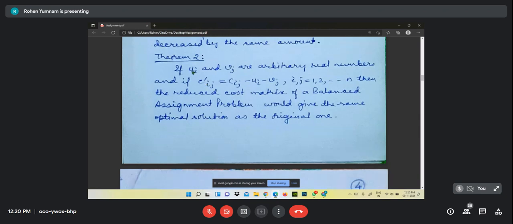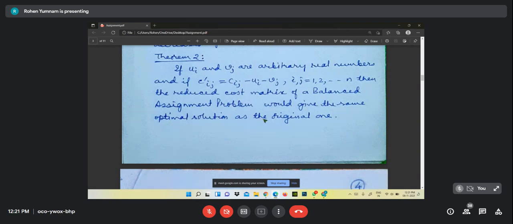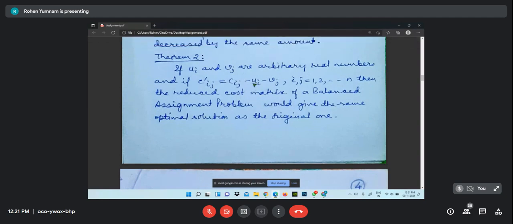And theorem 2: if ui, bj are arbitrary real numbers, and if c dash ij equals cij minus ui minus bj, then the reduced cost matrix of a balanced assignment problem would give the same optimal solution as the original one. A particular element is replaced by some subtraction of two numbers, and that also will not change.